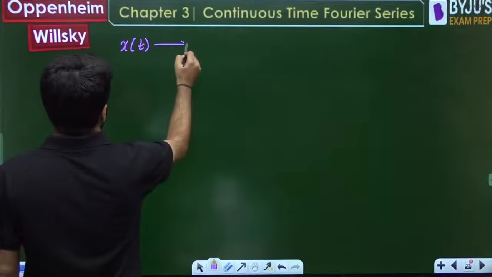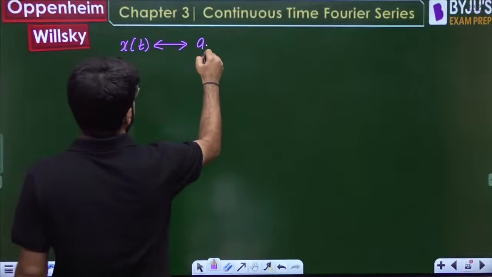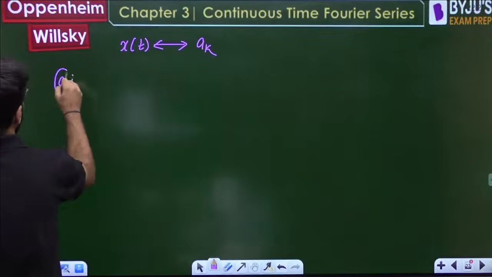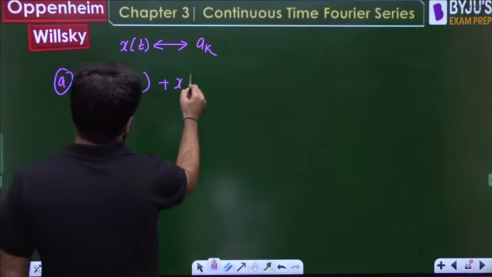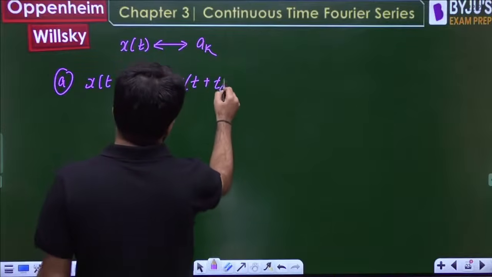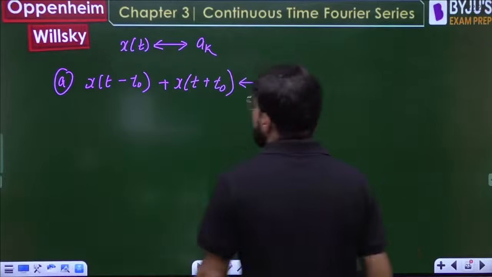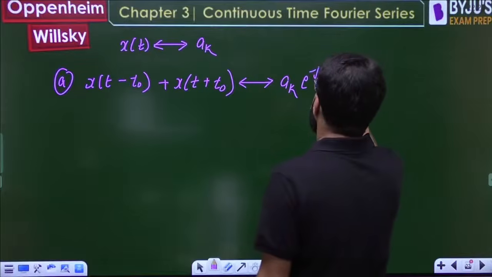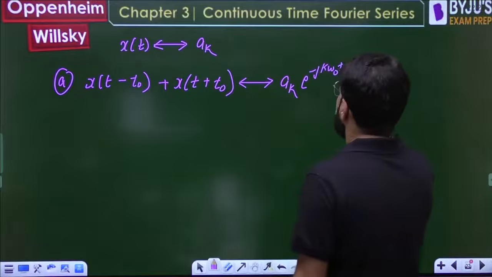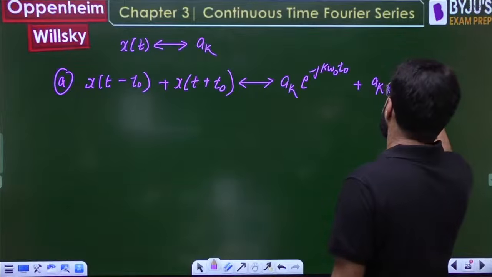xt is having what Fourier series coefficient? It is having the Fourier series coefficient ak. Now x(t minus t naught) plus x(t plus t naught) should have the Fourier series coefficient: ak e raised to the power minus jk omega naught t naught, plus ak e raised to the power plus jk omega naught t naught.